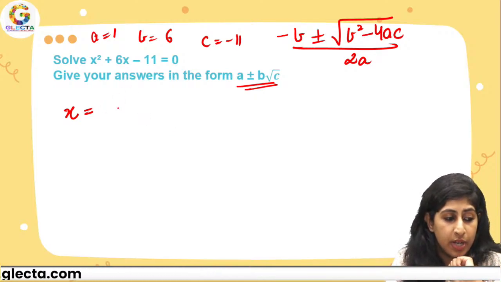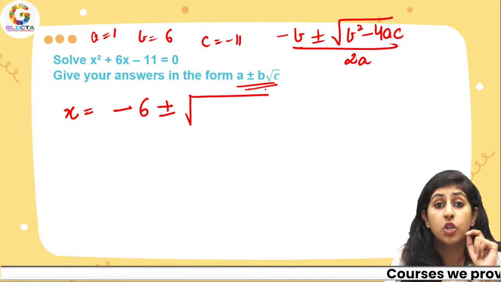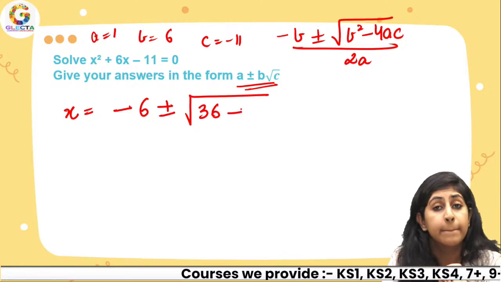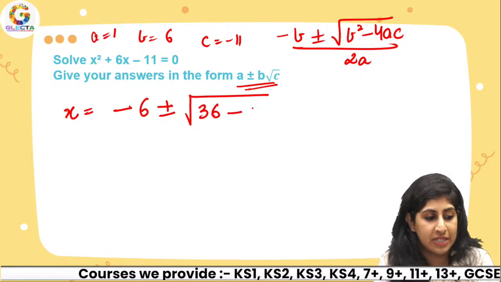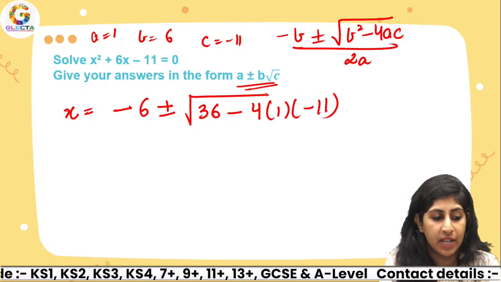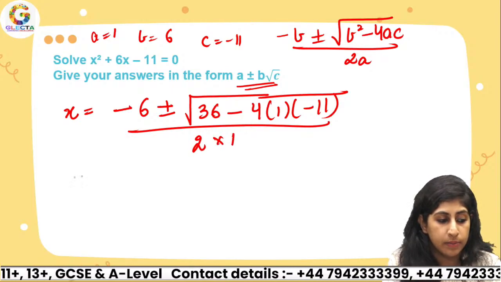So over here, x is going to be negative 6 plus minus square root of b square, which is 36, minus 4ac, so 4 times 1 times negative 11, upon 2 times 1. That's it.